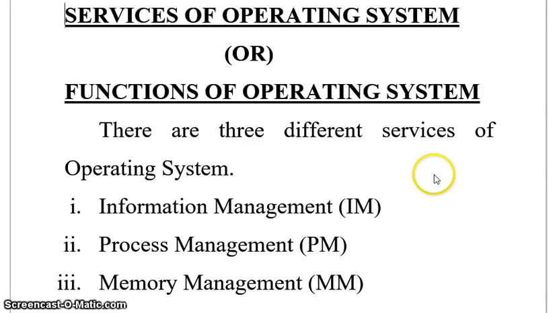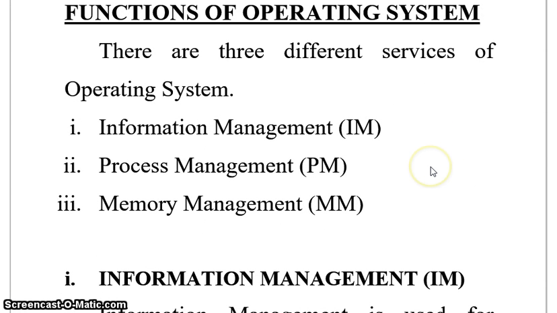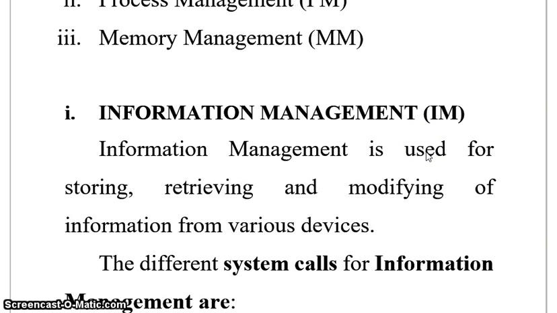There are three different services of the operating system. One is information management, in short IM. Process management, PM. Memory management, MM. What are these things? Information management, process management, memory management. The work of the operating system is split and given the names information management, process management and memory management.